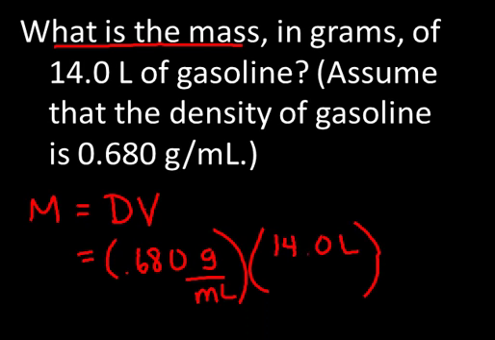This is almost a straightforward problem, but you might see here that this unit of liters will not cancel with the milliliters in the density number. So we are going to need to make sure that we convert our 14 liters into milliliters. Since there are 1,000 milliliters in 1 liter, each one of those 14 liters has 1,000 milliliters. So we can substitute in 14,000 milliliters. Now the milliliters will cancel.